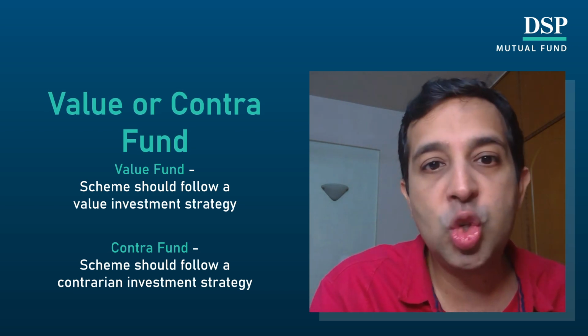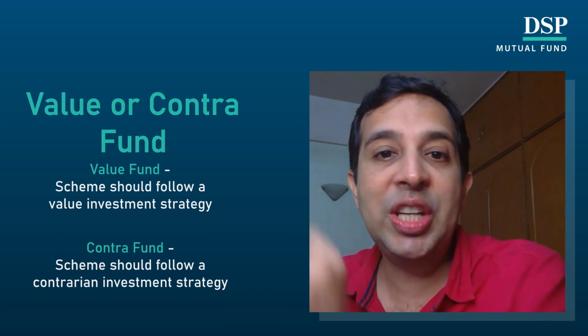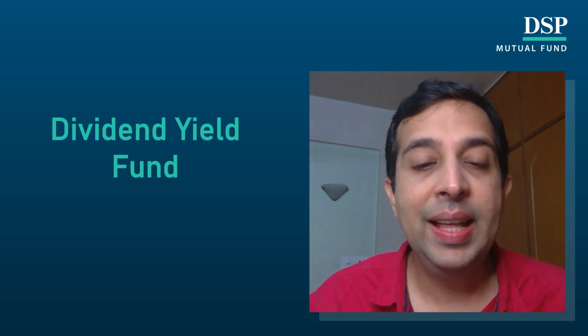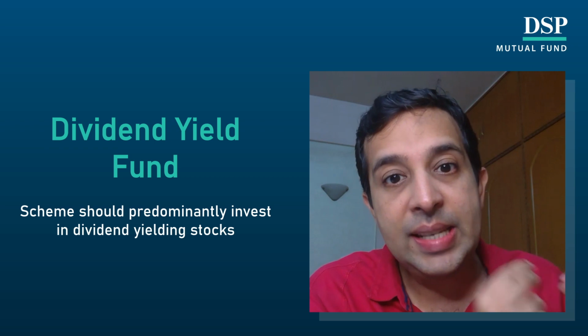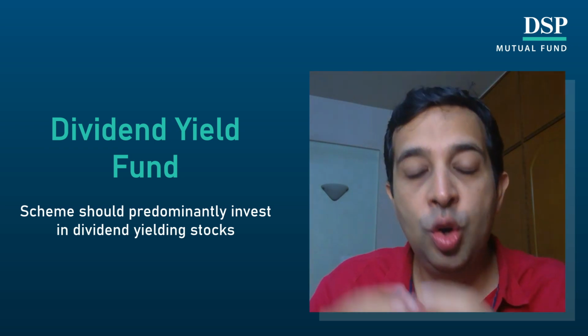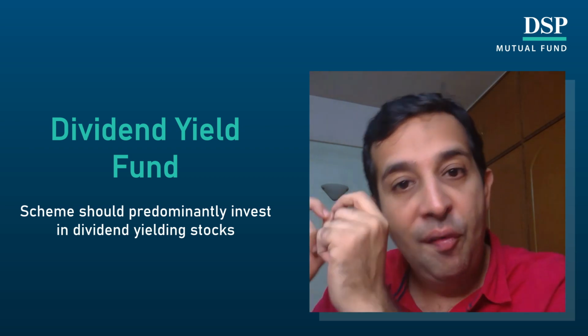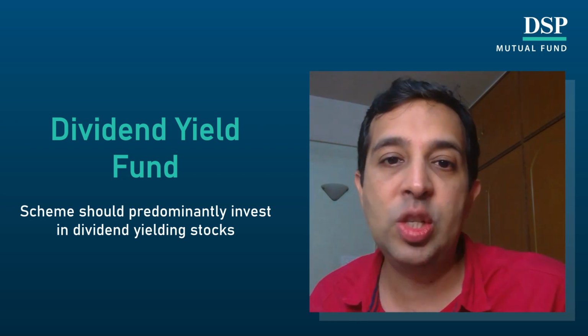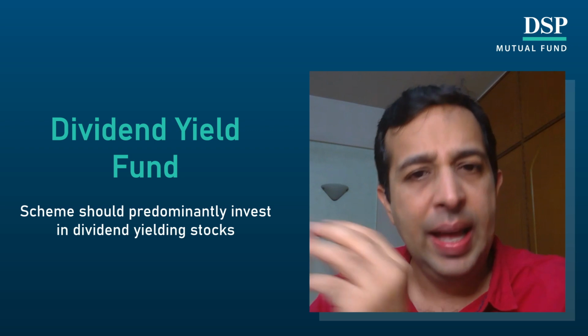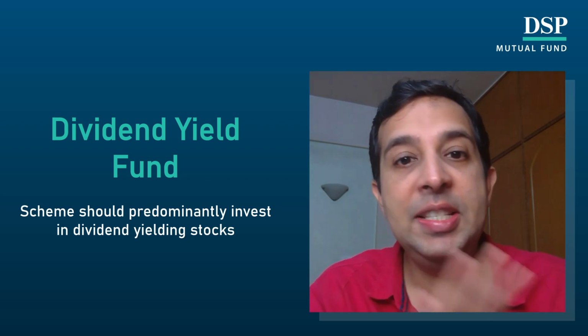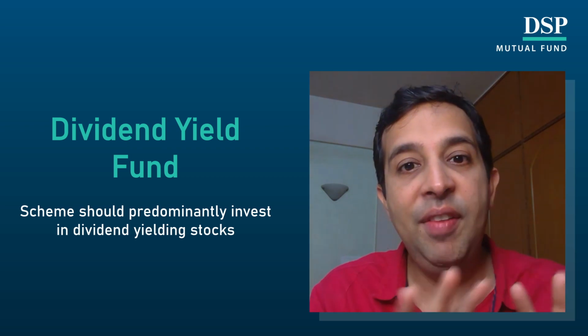Now let's come to the next category called the dividend yield fund. In this, at least 65% of the portfolio should be invested into stocks and companies which are dividend yielding companies or high dividend yielding companies. For the remaining 35% of the portfolio, a fund manager can deviate, but at least 65% should be in high dividend yielding stocks.